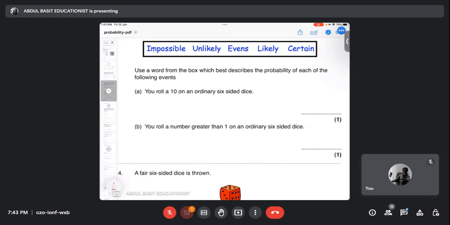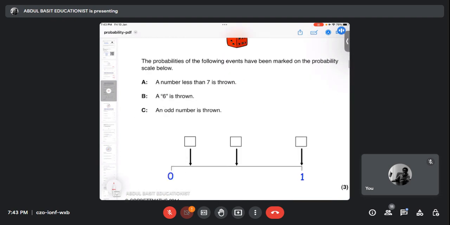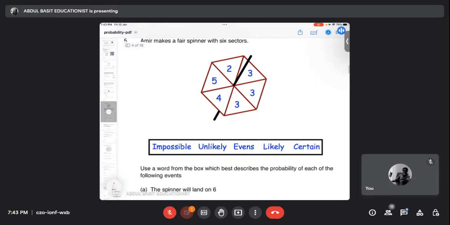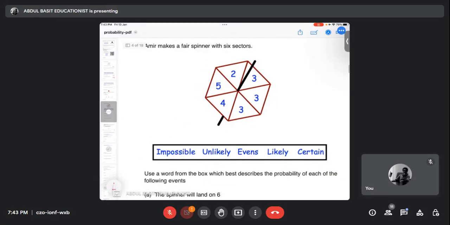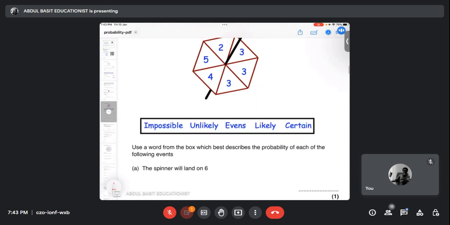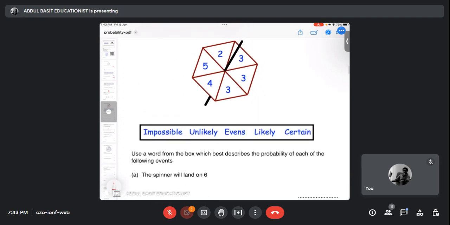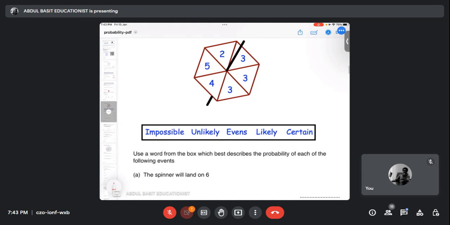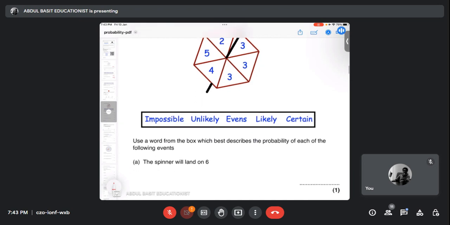Okay, let's leave the dice ones, these kinds of questions don't come in the paper. Look at the questions that do come. Amir makes a fair spinner with 6 sectors, 2, 3, 3, 3, 4, 5. You can see 3 is written three times. Use a word from the box which describes the probability of each of the following events. The spinner will land on 6. Impossible. Very good, it's impossible.